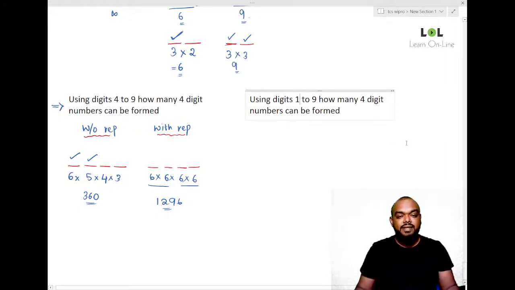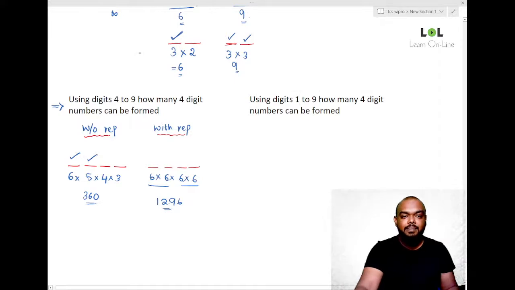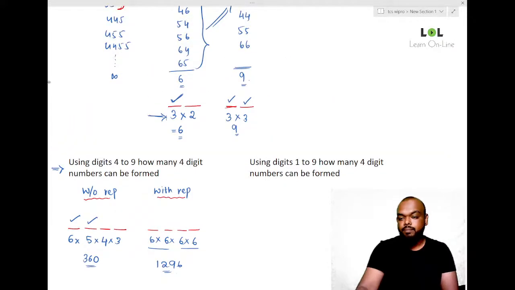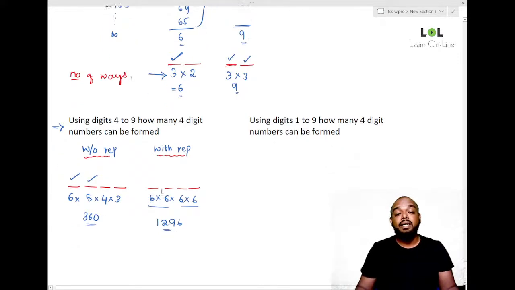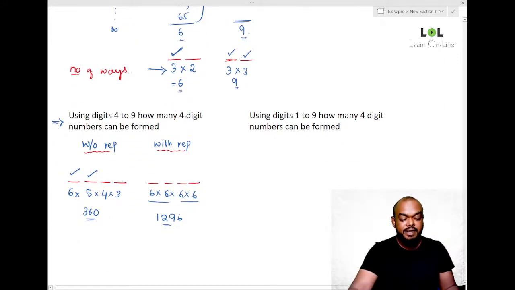Now, before I start that, can anybody tell me what are these? 3 into 3, what I'm writing, and here 3 and 2. What does that 3 and 2 represent in the previous example? Chandana, good. Number of ways. That is the number of ways we can fill that particular place. Okay. So now let us continue here.